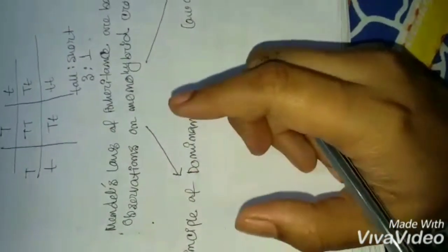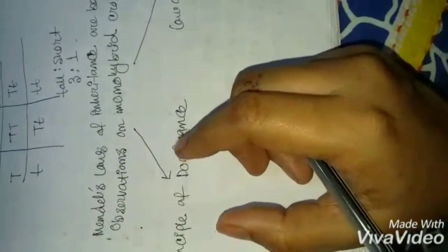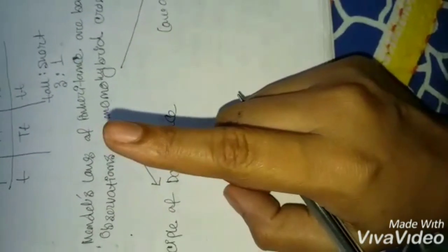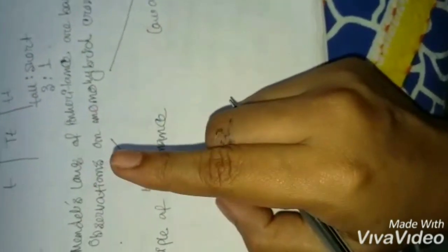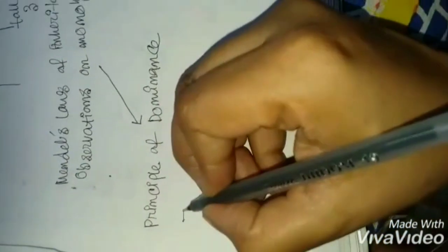Okay. So in the principle of dominance, he stated that when two alternative forms of a character or trait, means the two alternative forms of a gene, are present in an organism, only one character expresses itself in the F1 progeny and is called dominant, while the other remains masked and is called recessive. Okay, so we have to write down this.